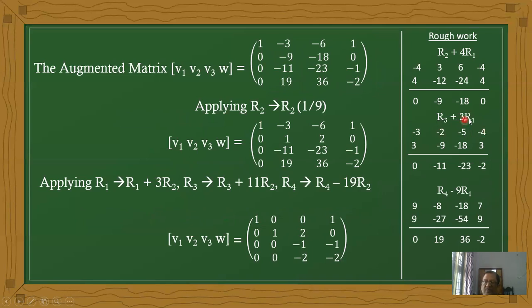Next 3R1, multiplying the first row with 3. 3 times 1 is 3. 3 times minus 3 is minus 9. 3 times minus 6 is minus 18. 3 times 1 is 3. The sum now becomes 0, minus 11, minus 23. It is minus 1, not 2. I am sorry, it is minus 1. Now it is correct. Therefore 0, minus 11, minus 23, minus 1.